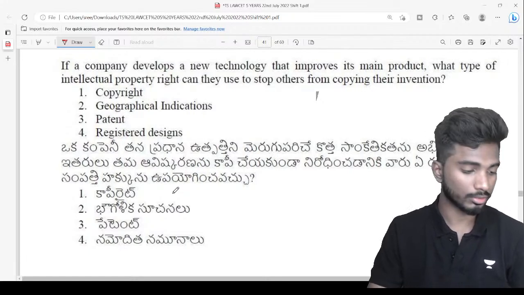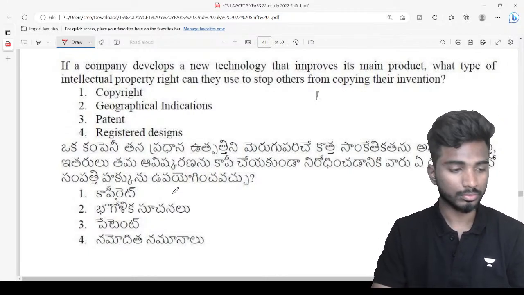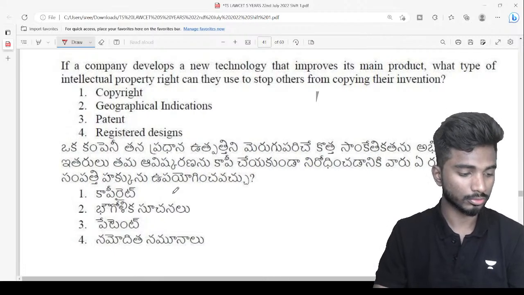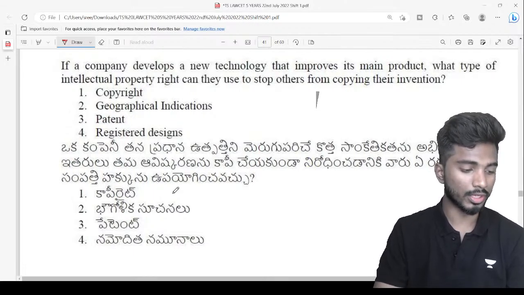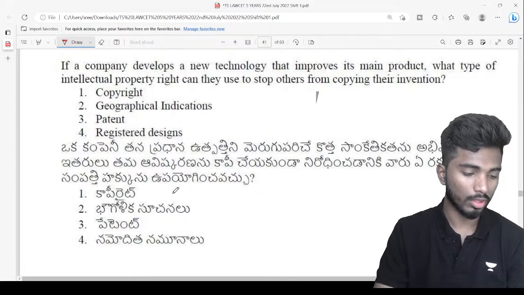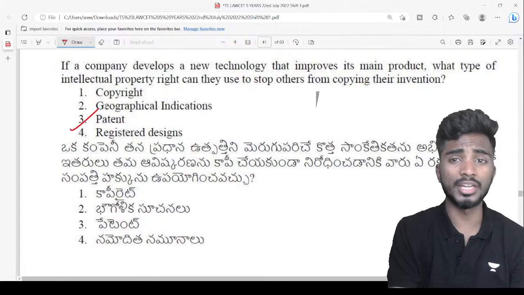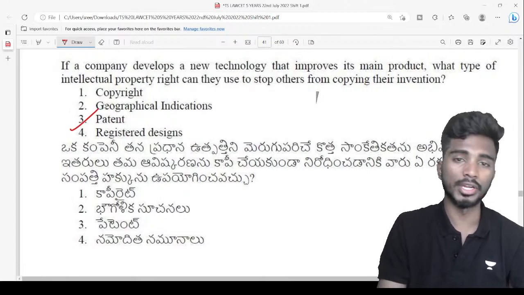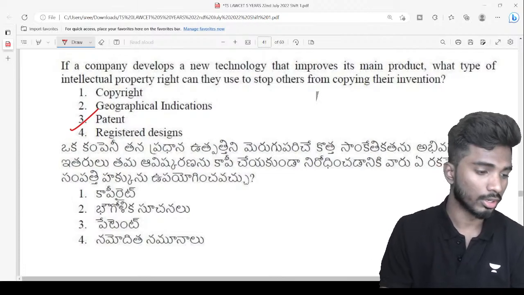Very good, Nidhi. Excellent. Very good, Indira. Very good, Madhavi. Okay, so when you are developing a new technology, you will get a patent for the technology. So when you have a patent, nobody else will be able to use it without your permission, right?